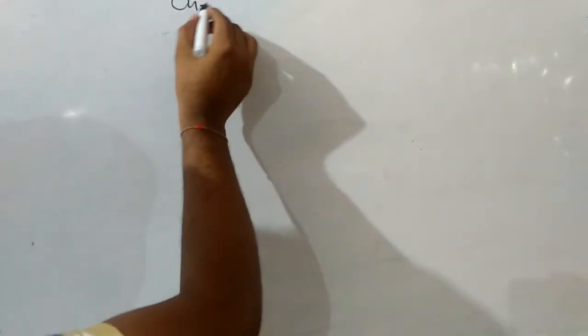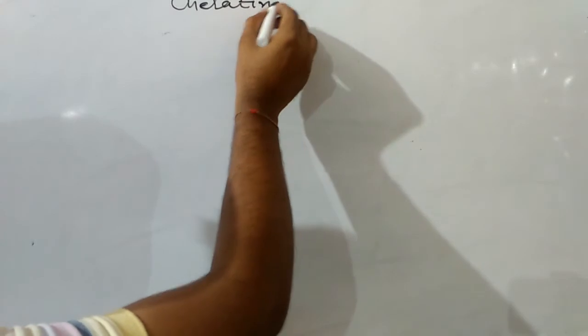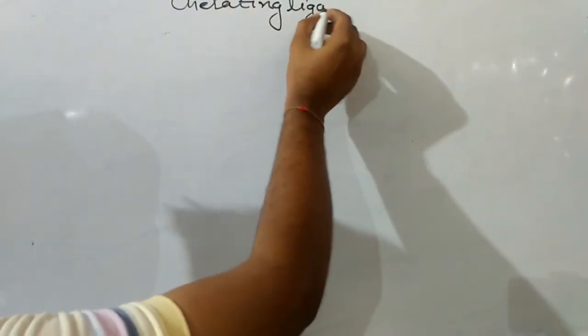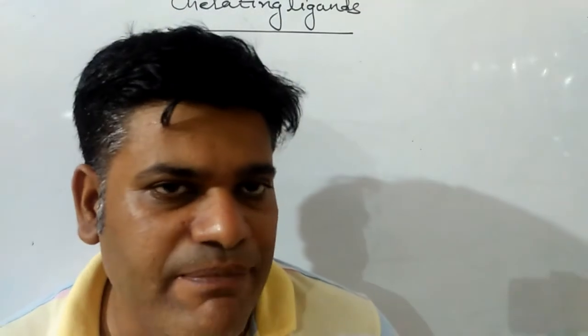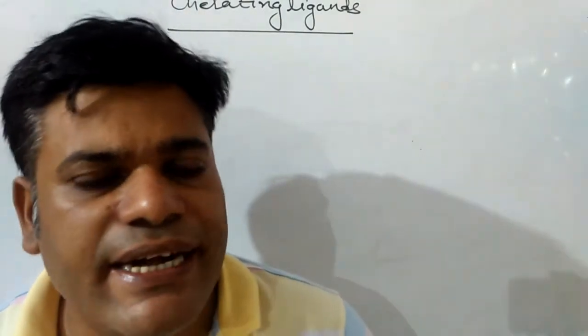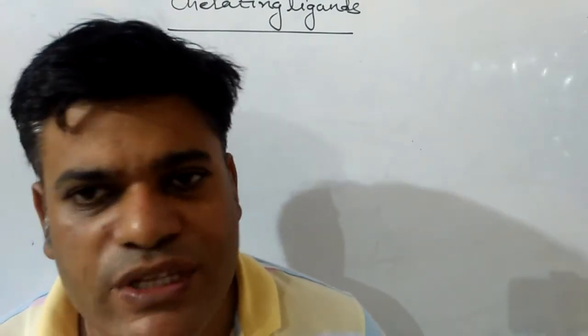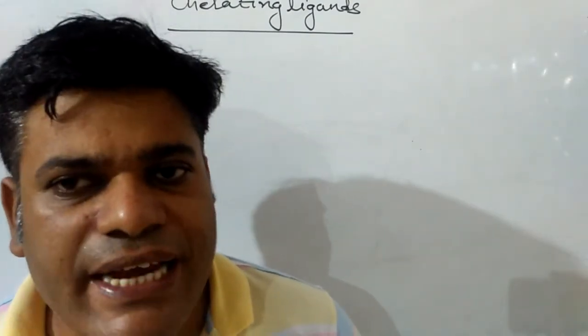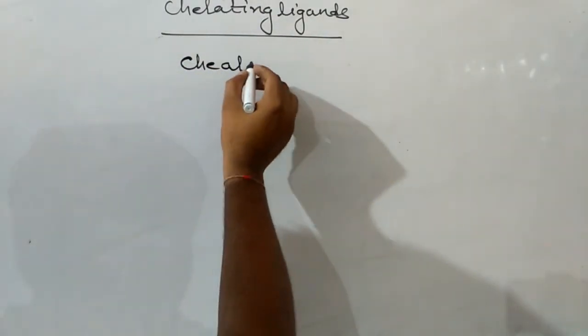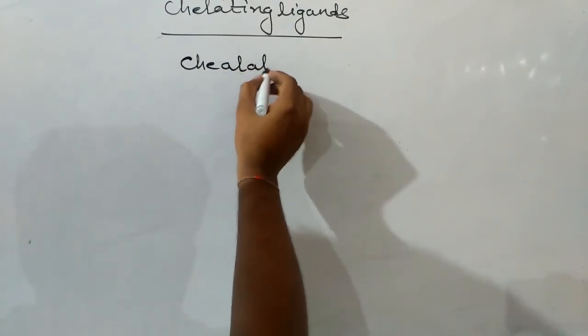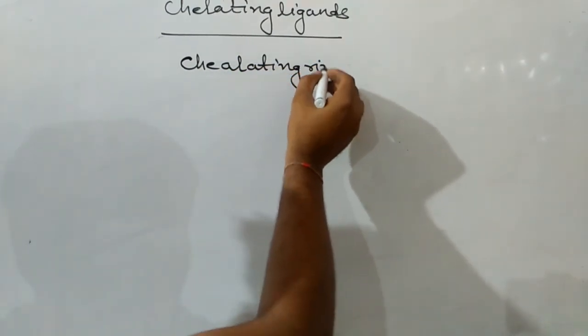Chelating ligands. Chelating ligands may be defined as the ligands which have more than one donor site in them and can form a cyclic structure with the central metal atom. The cyclic structure obtained is known as a chelating ring, and this property is known as chelation.